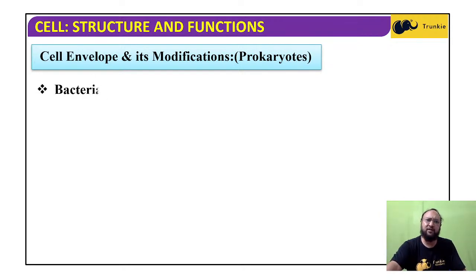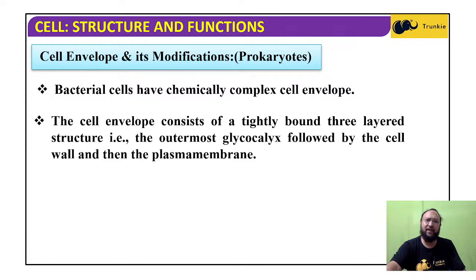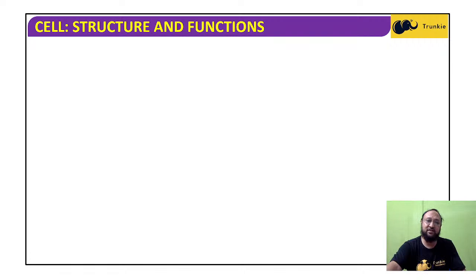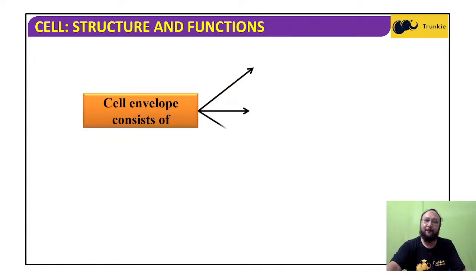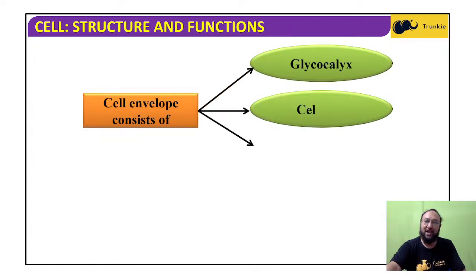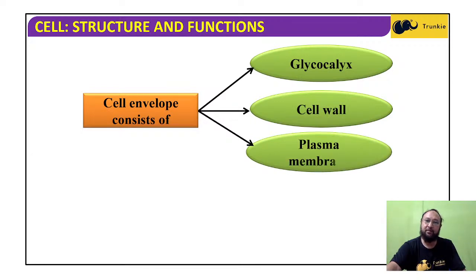In the cell envelope of prokaryotes, we find a tightly bound 3-layered structure, and these are the glycocalyx, cell wall, and the plasma membrane.